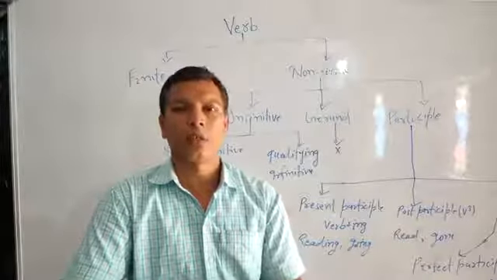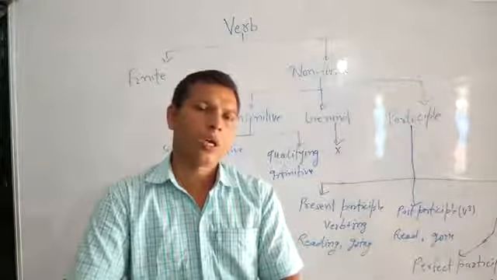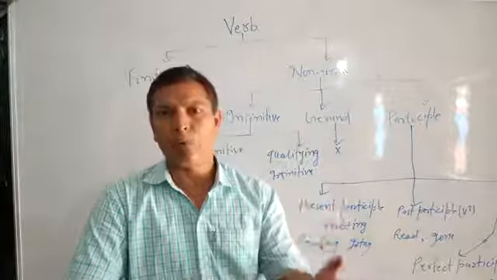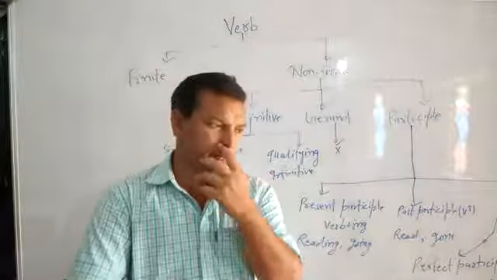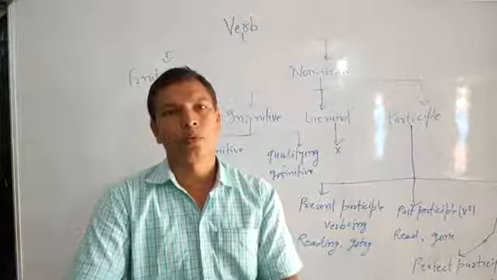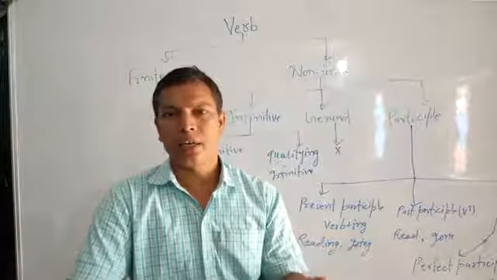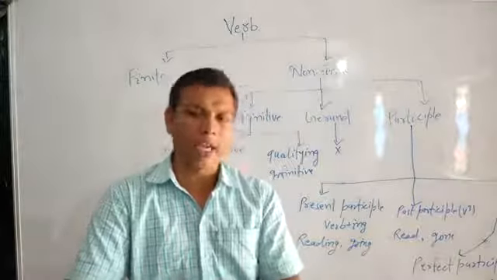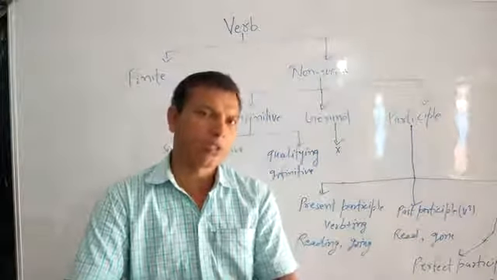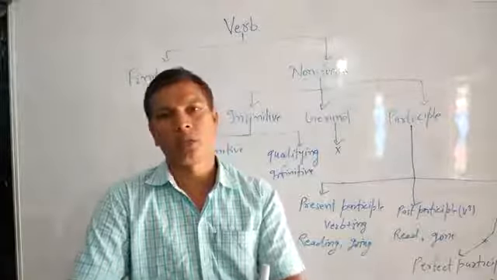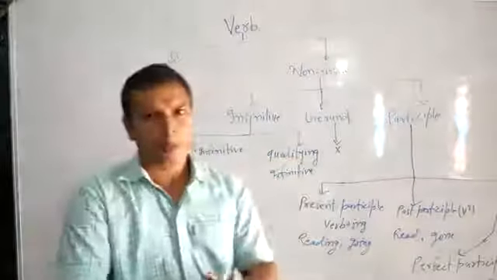He is slow to do this work. As an adverb to qualify an adjective: He is intelligent to read English. As an adjective to qualify a noun: He has two pens to write with. To qualify a sentence: To be true, I would like to tell you. So these are the uses of qualifying infinitive.